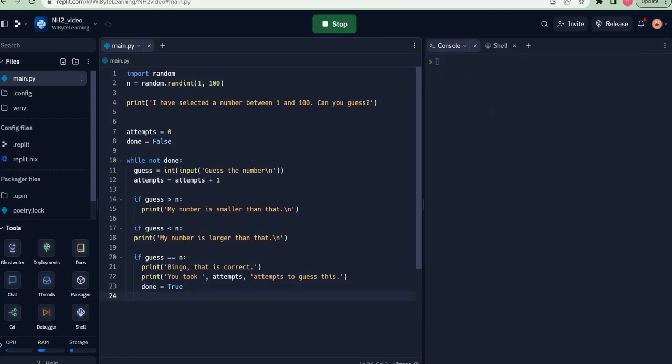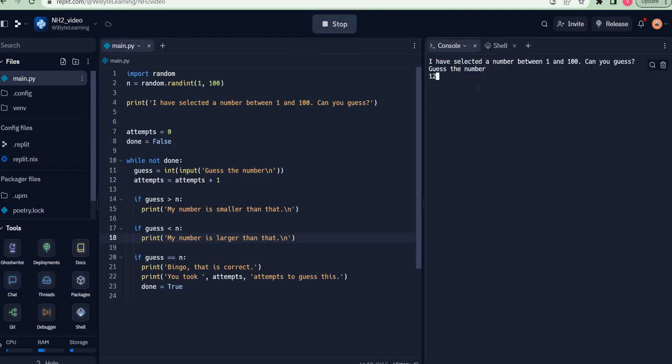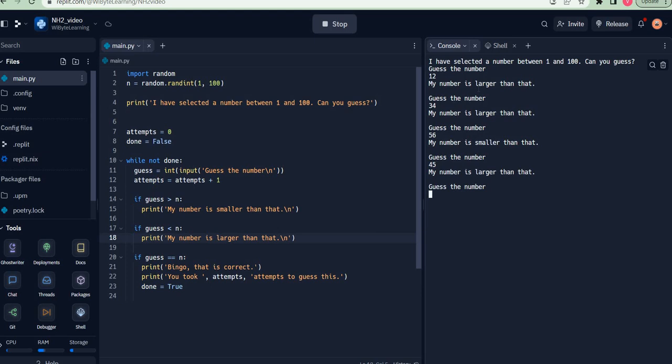The game, we can just see it working once again. Okay, so there's an error that time. So make sure that all these three are at equal levels of indentation, and inside this if again an indentation is followed. Notice when I run this, it runs quite well, and I say, for example, 12, 34, 56, 45, 50. So let's say 47. It has to be 46, and that's the right answer.